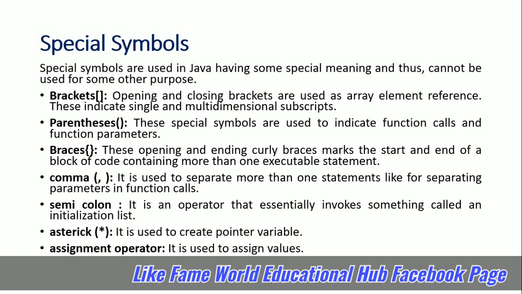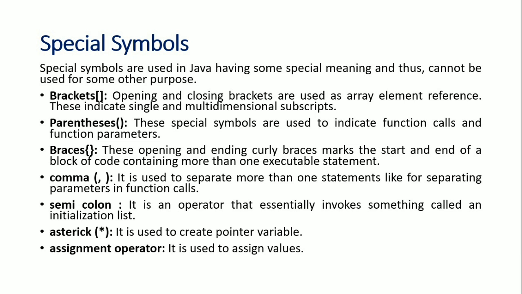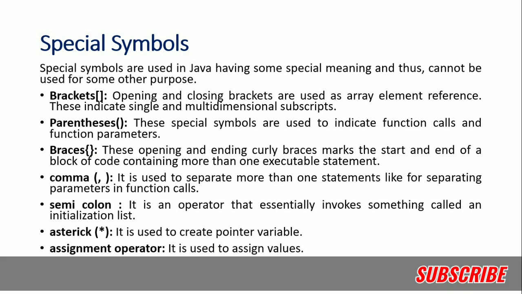The small brackets you say in mathematics are called parentheses in Java, in any programming language even. The braces which you use for opening and closing for the classes and all are known as braces. So they have some specific purpose here. Comma is also a special symbol here. The opening and closing brackets are used as array element reference. These indicate single or multi-dimensional subscripts in the array. Parentheses are special symbols used to indicate function calls and function parameters.